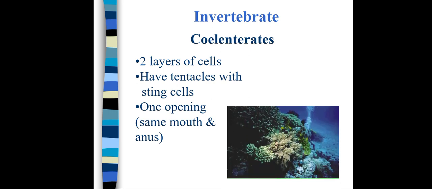They have 2 layers of cells, have tentacles with sting cells, and their bodies have only one opening, same mouth and anus. Tentacles with sting cells means that they have something harmful or poisonous in their sting, and whenever they feel in danger, they use their sting cells to protect themselves.